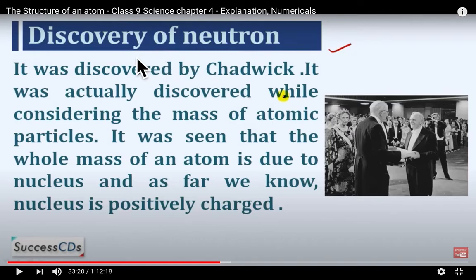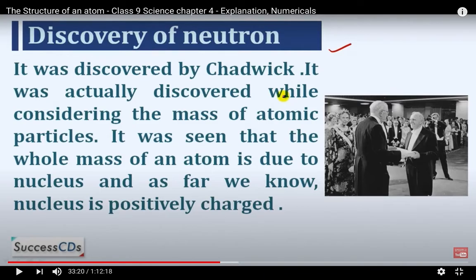Now, how did the discovery of the neutron take place? It was discovered by Chadwick. It was actually discovered while considering the mass of atomic particles. According to Rutherford and Thomson, the positive charge is equal to the negative charge and the atom as a whole is electrically neutral.